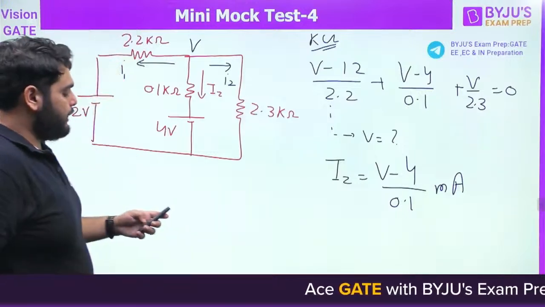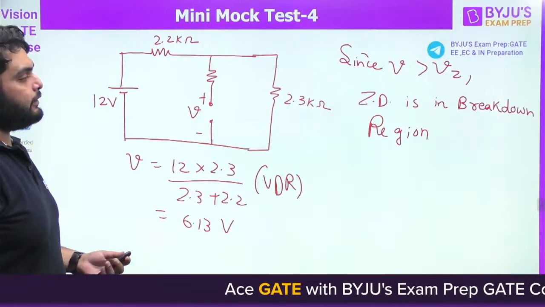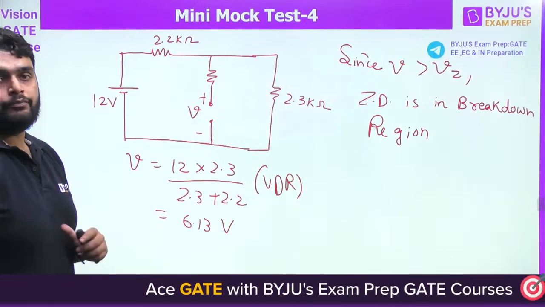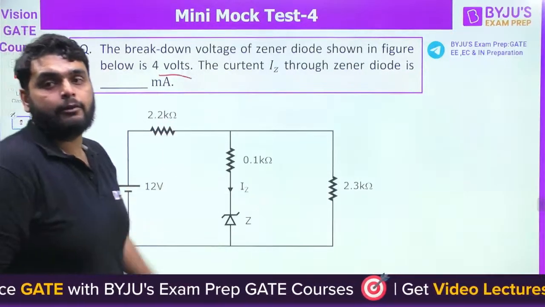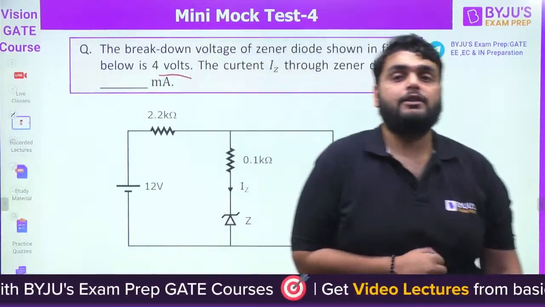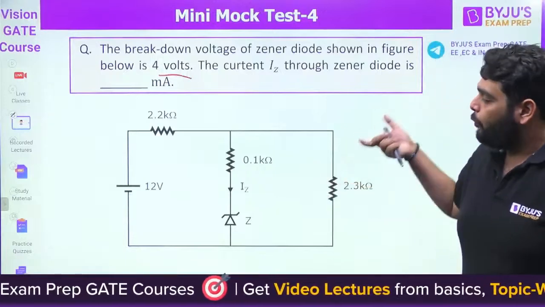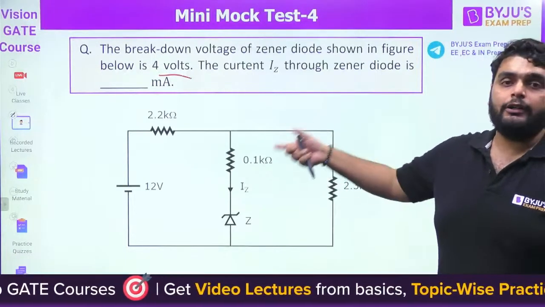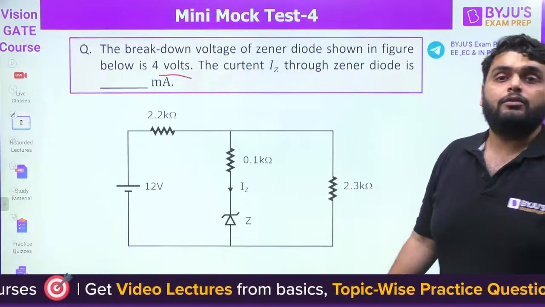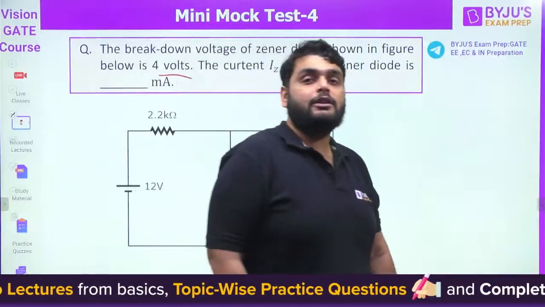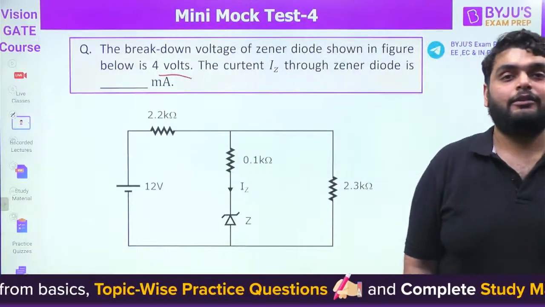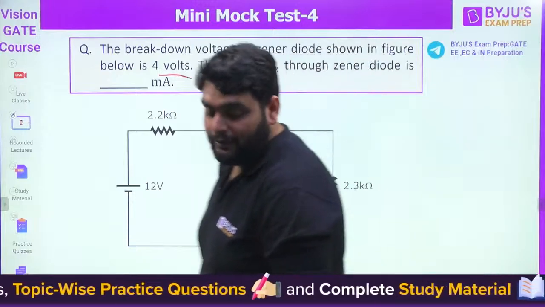The main point here is to identify whether the Zener diode is in the breakdown region or not. And one more point: remember, it is not a voltage regulator circuit, because the output voltage will change according to the current you have.